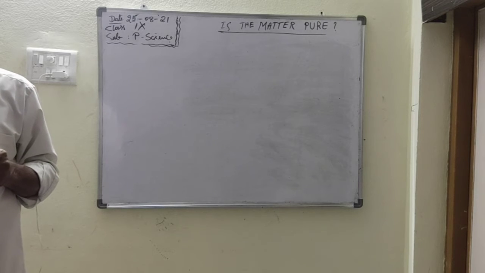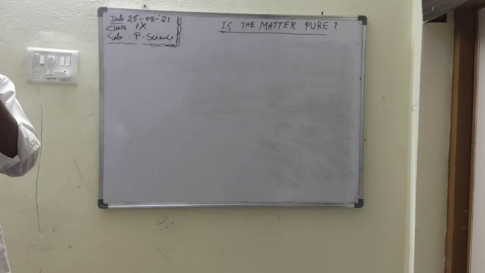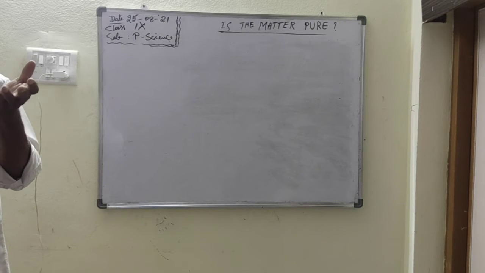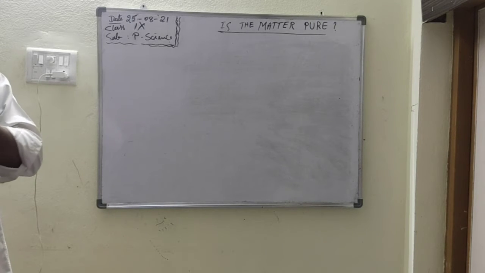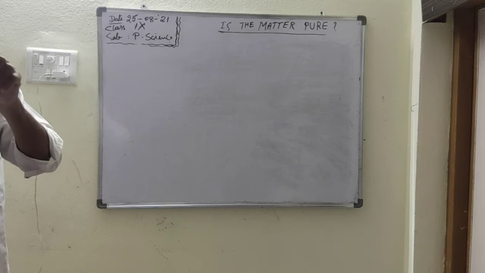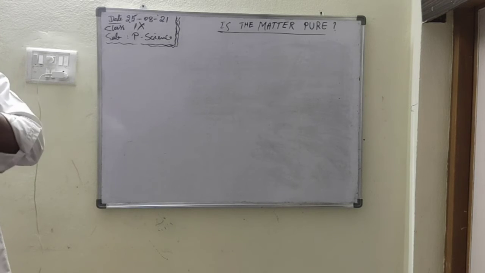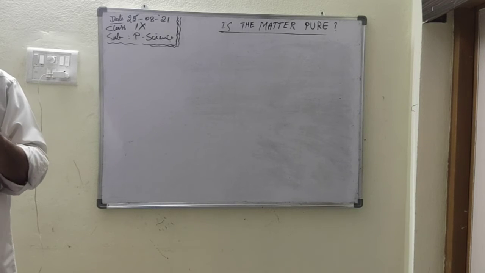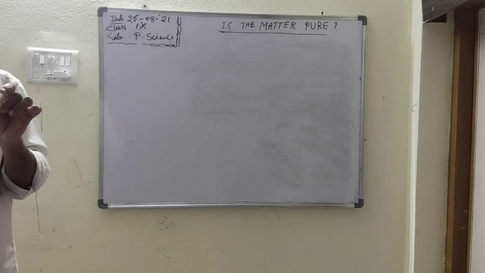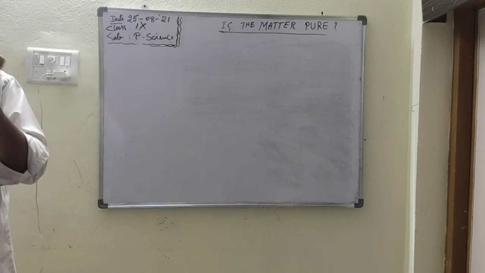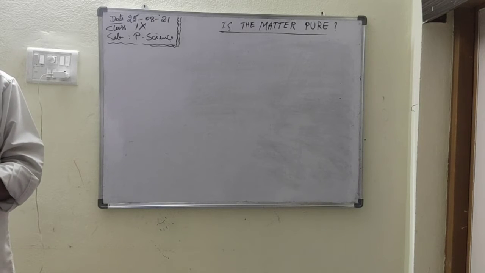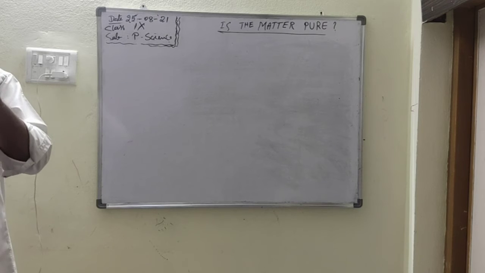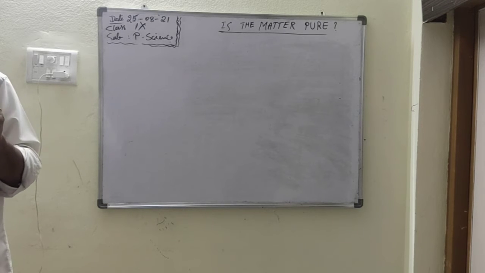So elements, compounds. Element is a pure substance, compound is also a pure substance. But an element substance cannot be further divided into simple substances by chemical means, chemical reactions. Therefore, it is called an element. By any means, we cannot separate the substance into simple substances. It contains only one kind of particle. This is called the element.